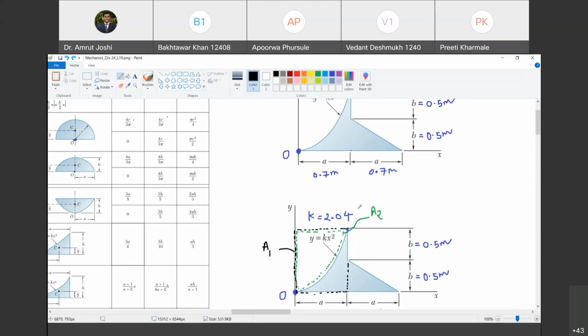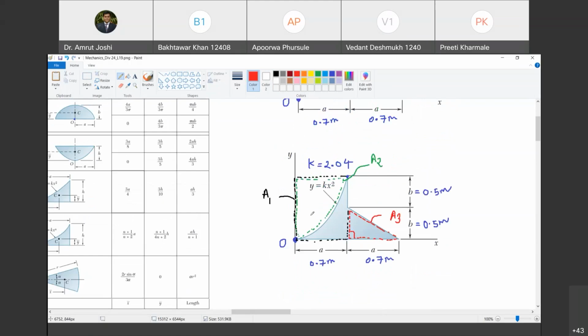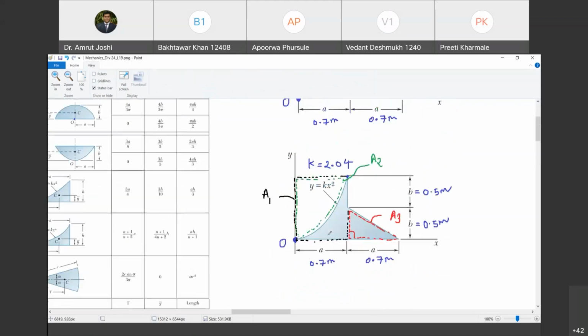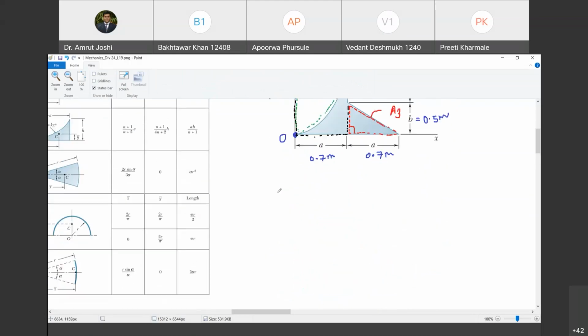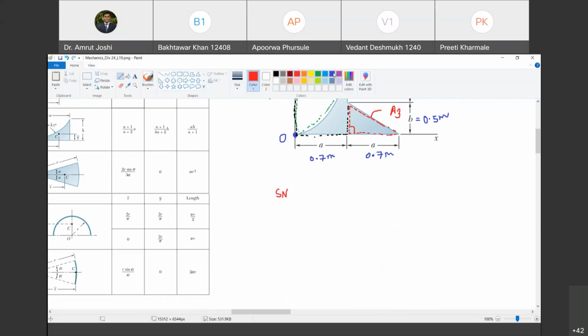Happy? Yes, sir. In that, I have to add this triangle. Are you with me? Yes, sir. And this is a right angle triangle. That I am going to call A3. We will now maintain the color code. Whatever we do for A1, we will write in black, for A2 green and for A3 red. Are you with me? Yes, sir. Okay. So what are we going to do next? We are going to make a table. What kind of table? First we are going to have the serial number. Are you with me? Yes, sir.